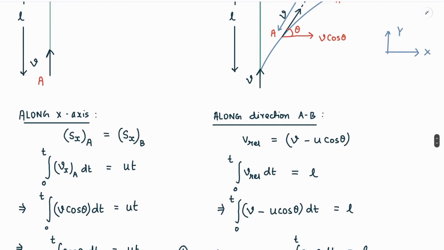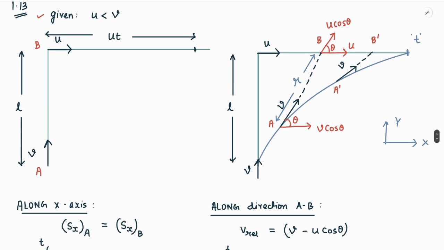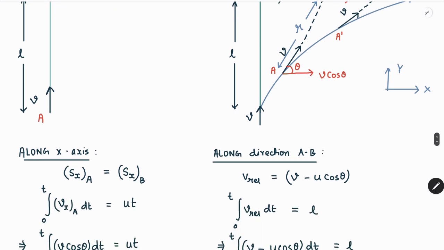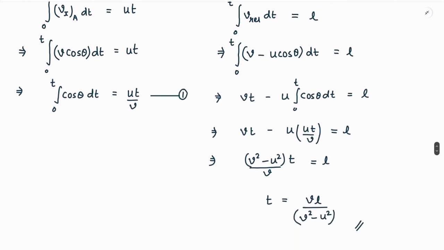So we have solved one equation along the x-axis. In the x-axis direction the displacement of A is solely because of the rectilinear motion of B, and in the line joining A and B the distance r is constantly decreasing. We have used this relative velocity in the line joining A and B at a certain instant of time, and we have taken the component of B's velocity in the line joining A and B, and then we equated this term to L, and to obtain the final answer, which is vL upon v square minus u square, and this was problem number 1.13.